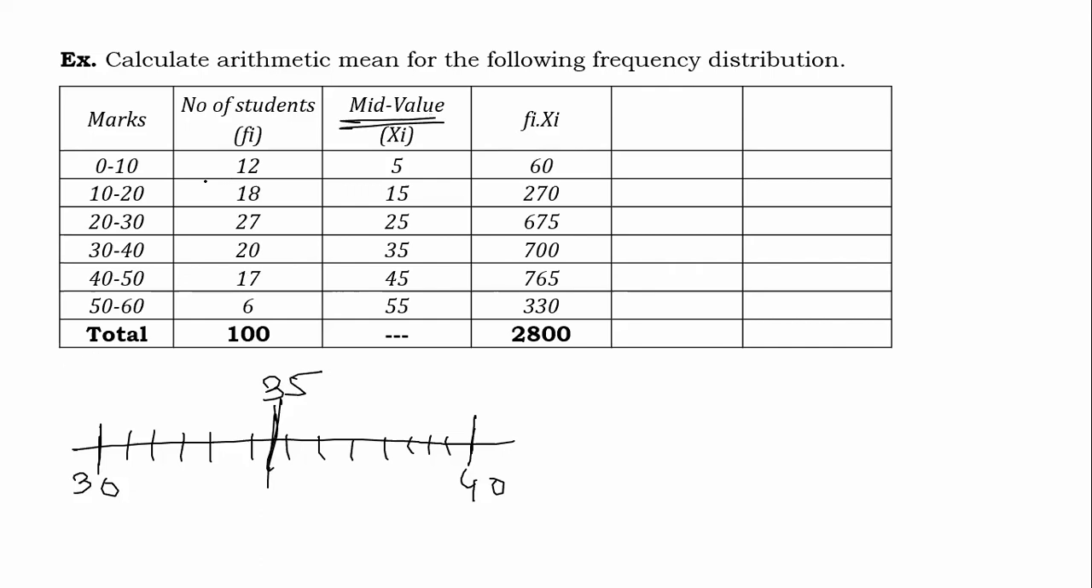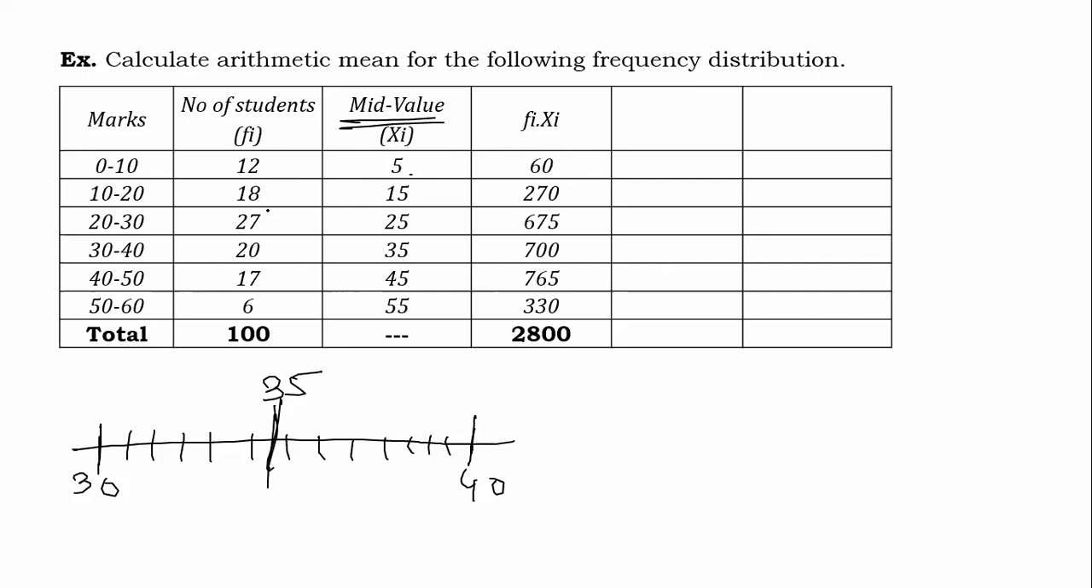Similarly, there are 12 observations in the class interval 0 to 10. These 12 observations are equispaced from 0 to 10, and under that assumption, the arithmetic mean of these 12 observations is 5. See, the arithmetic mean of 12 observations is 5. Means 5. What is the total of these 12 observations? That must be 12 into 5, that is 60.